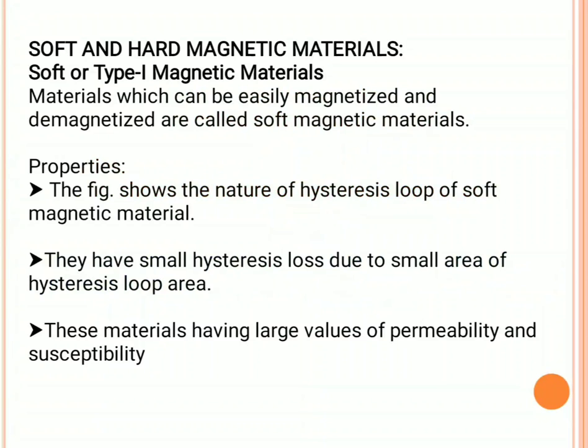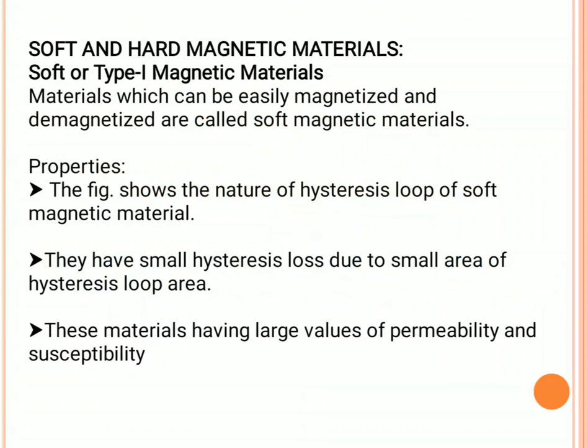Now, the area of the hysteresis loop represents the energy lost during magnetization and demagnetization of the material. This energy lost is measured as heat that is generated within the magnetic specimen, and it is capable of raising its temperature.